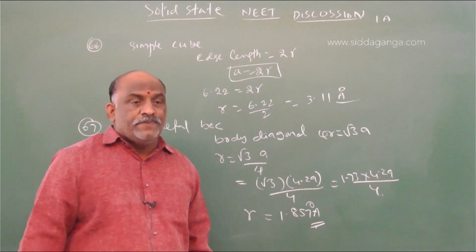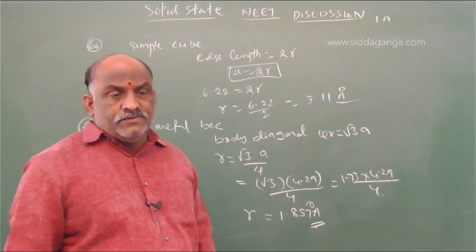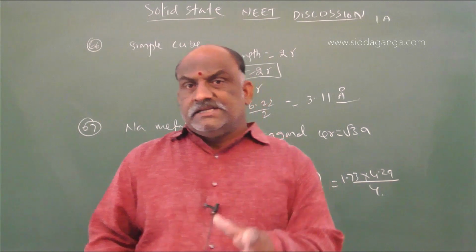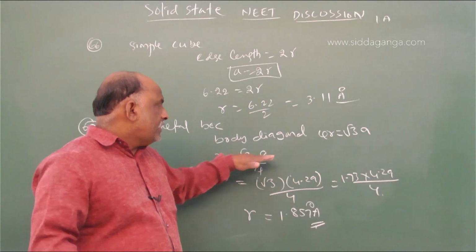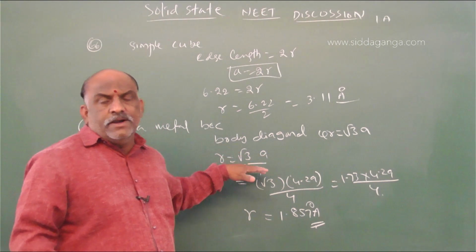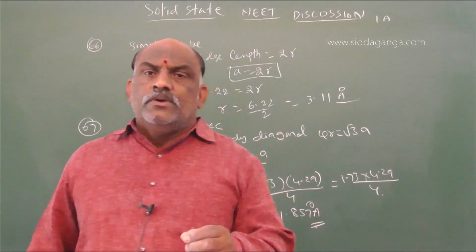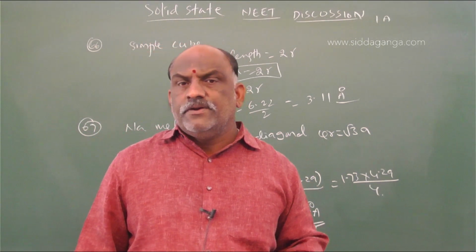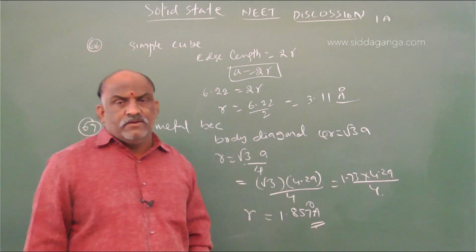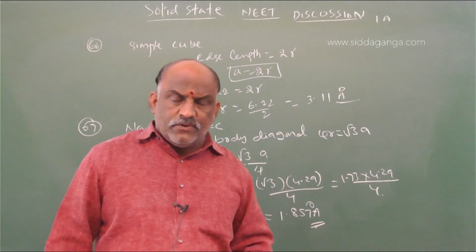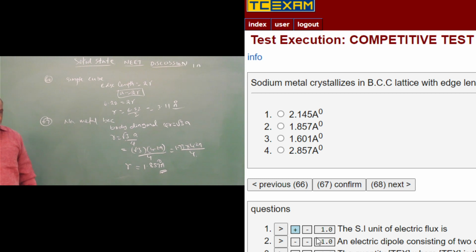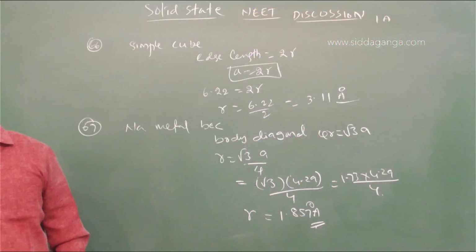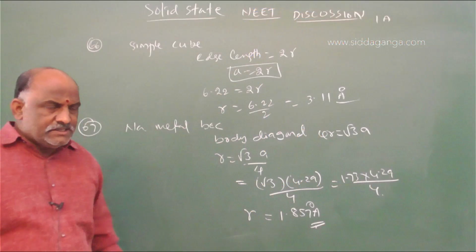If the same question asked for the minimum distance, you should divide by 2: half into the face diagonal or half into the body diagonal. You will get the minimum distance of two opposite cations or two sodium atoms. So the answer is 1.857. This is the right answer. Next question is 68.